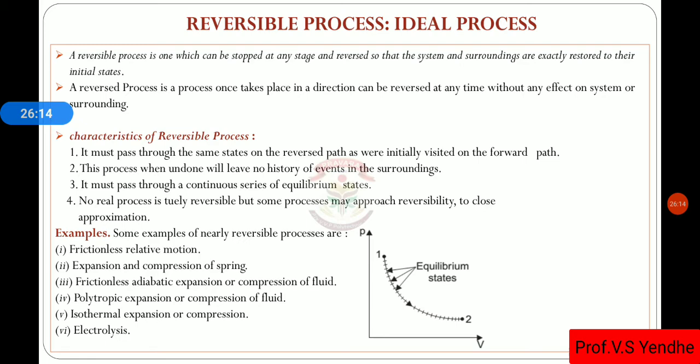Examples: frictionless relative motion, expansion and compression of a spring, frictionless adiabatic expansion or compression of fluid, polytropic expansion or compression of fluid, isothermal expansion or compression of electrolyte.